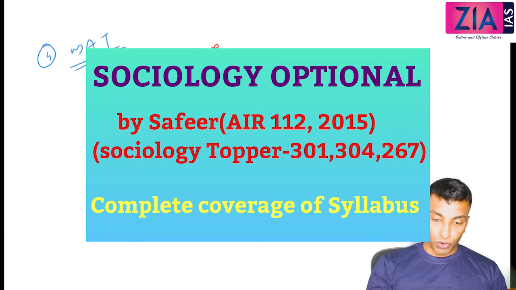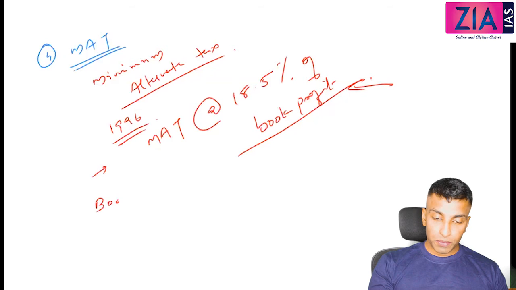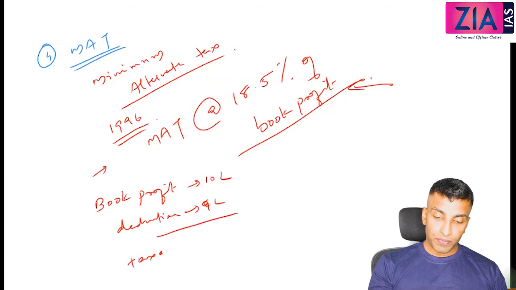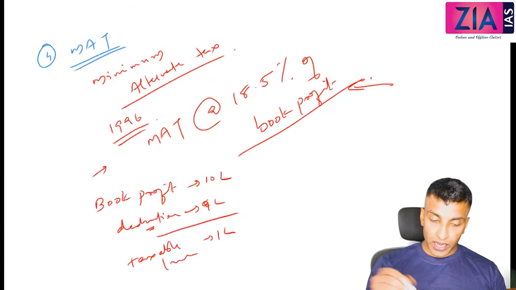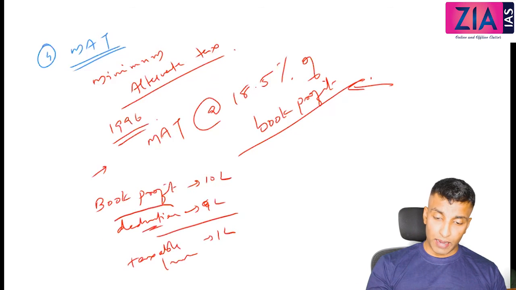For example, book profit is 10 lakh, and you will show a deduction of 9 lakh. That means the taxable income here is, let's say, 1 lakh, and you will say this deduction is because of reinvestment, research and development, depreciation of machines, etc. Different deductions you can claim, no?